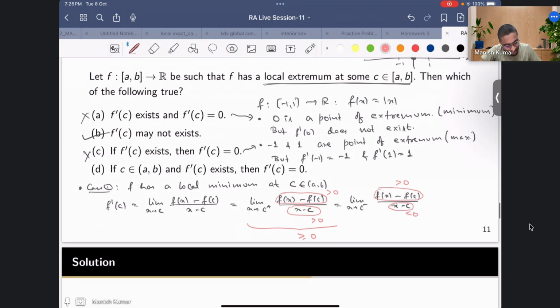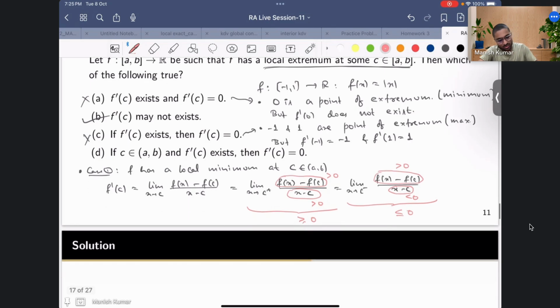So this whole quantity is negative, and when you take the limit, it will be less than or equal to 0. So what does this say? Both limits are equal, so they agree only if both are 0. So this tells you that f prime of C is equal to 0.